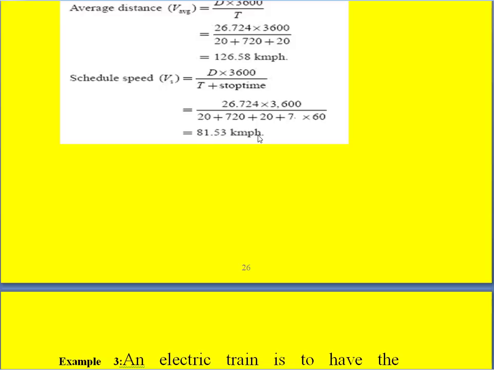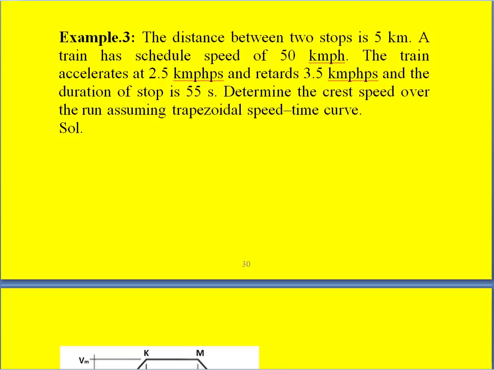So next problem. Here the distance between the two stops is 5 kilometers. A train has a scheduled speed of 50 kilometer per hour. The train accelerates at 2.5 km per hour per second and retards at 3.5 km per hour per second, and the duration of stop is 55 seconds. Determine the crest speed, that is nothing but the maximum speed, over the run period, assuming a trapezoidal speed time curve.